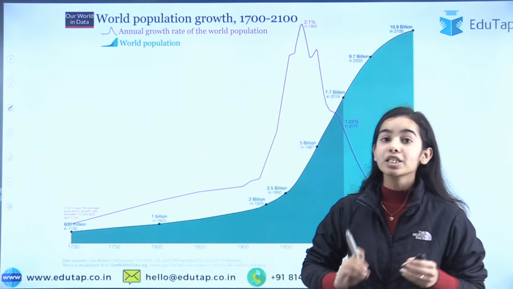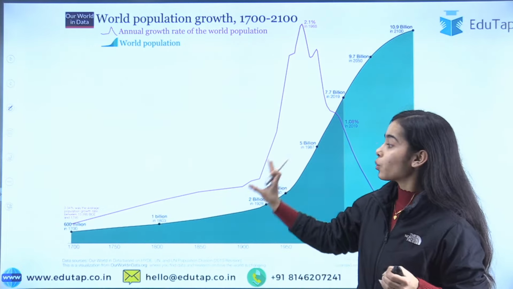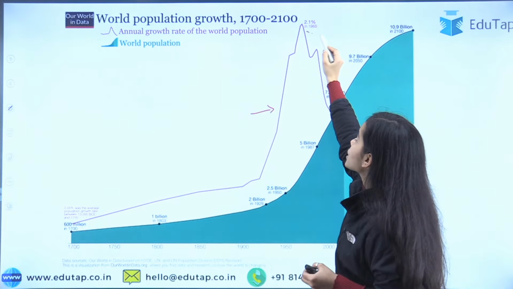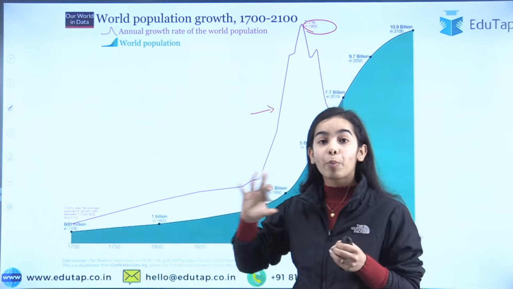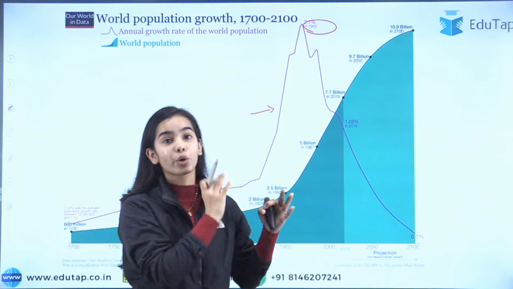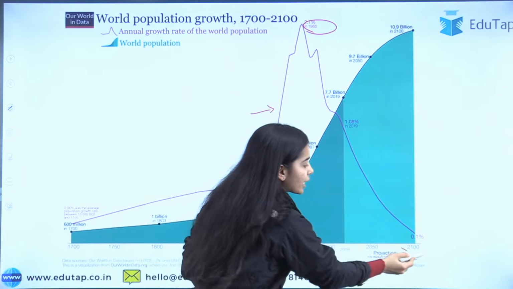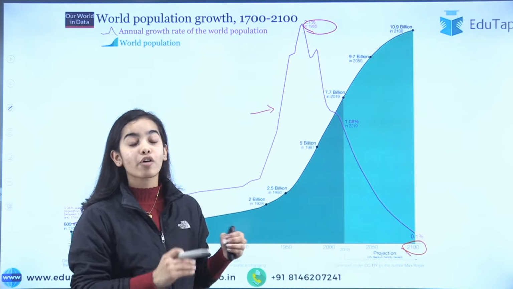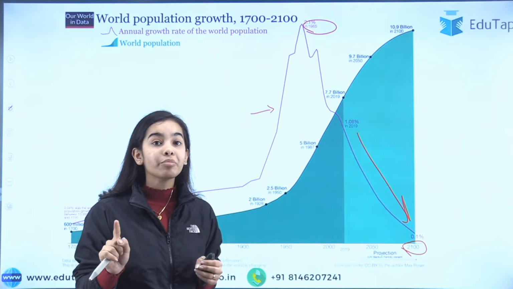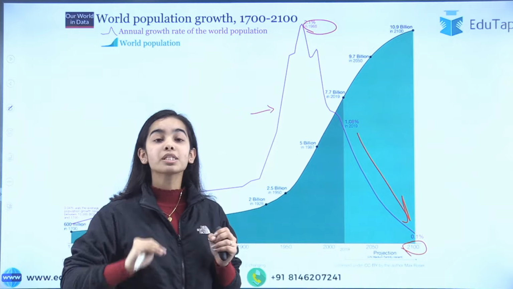We can see the size of the world population. This shows the growth rate: till 1965 the growth rate of the population was very high in the world. After that, slowly the growth rate has started showing a decline, and we can see that by 2100 it is said that the growth rate of the population will be very low. So the growth rate is declining. That doesn't mean that in absolute terms the population is also declining. No, in absolute terms the population is increasing.